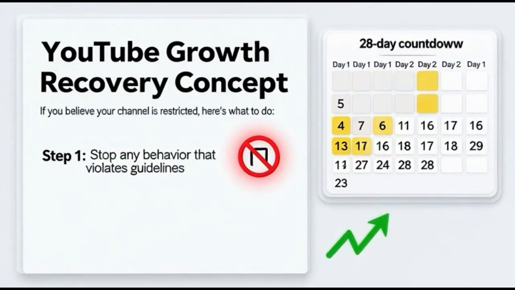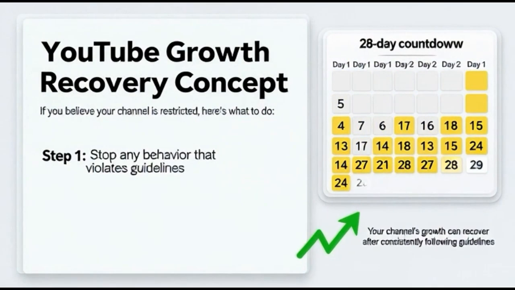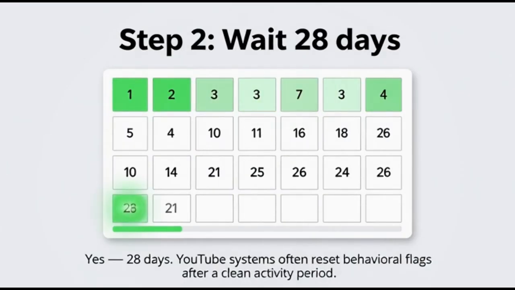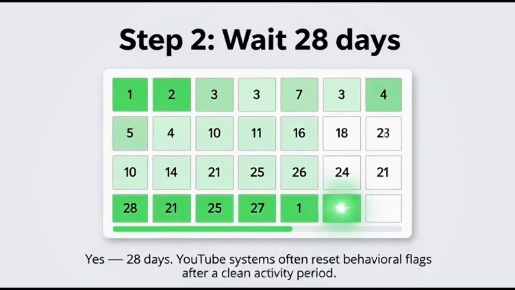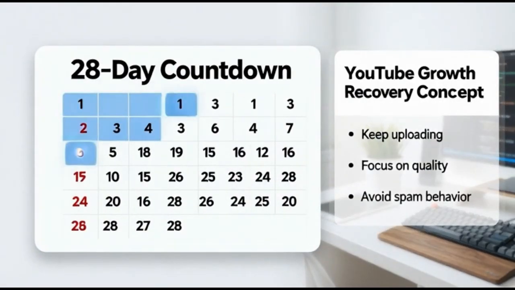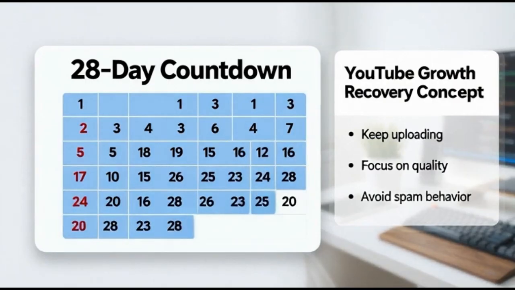If you believe your channel is restricted, here's what to do. Step 1. Stop any behavior that violates guidelines. Step 2. Wait 28 days. Yes, 28 days. YouTube systems often reset behavioral flags after a clean activity period. During those 28 days, keep uploading, focus on quality, avoid spam behavior.